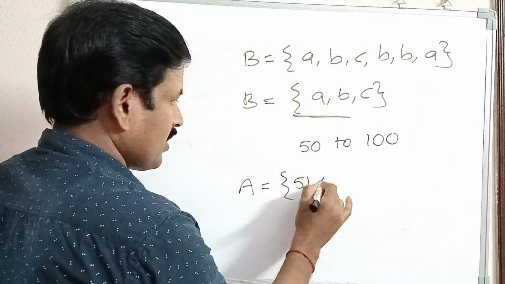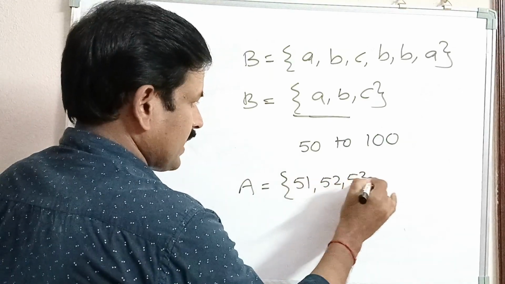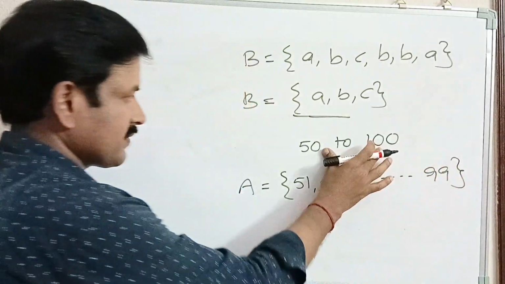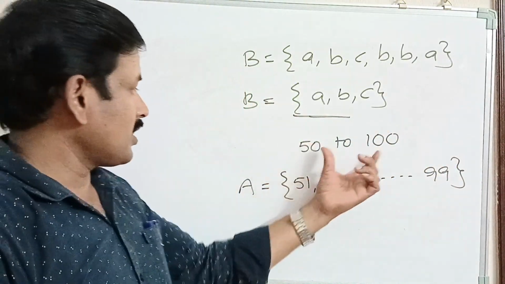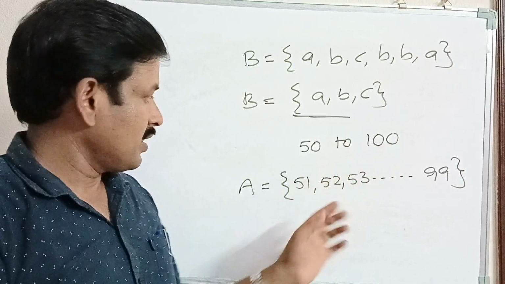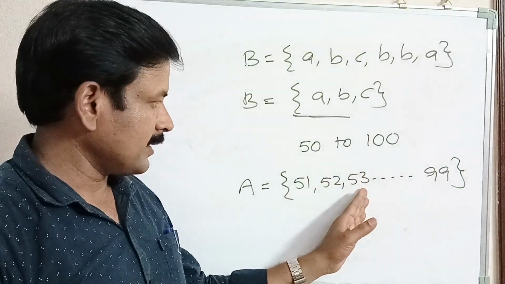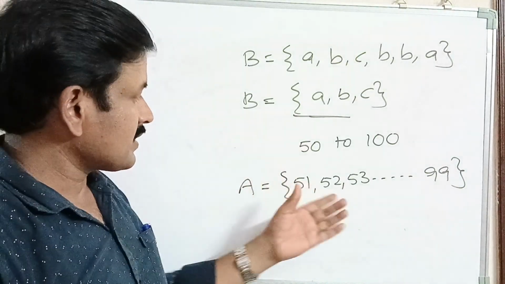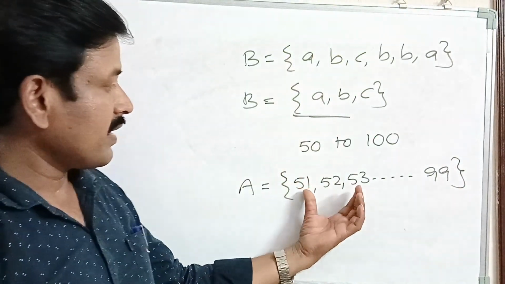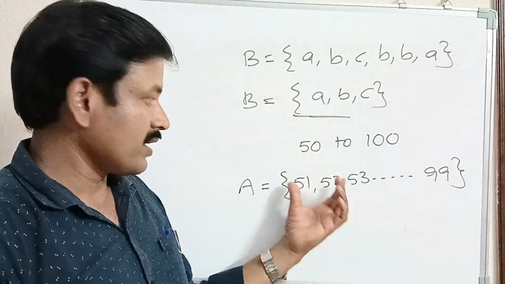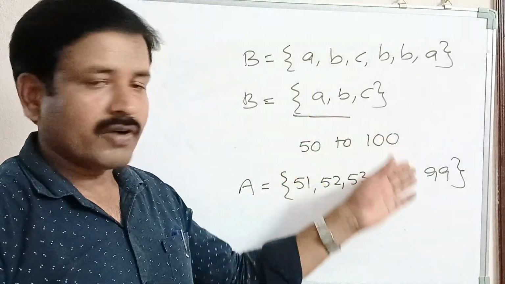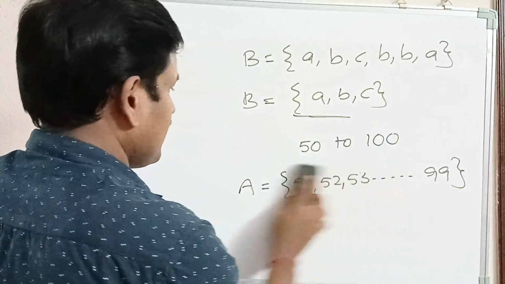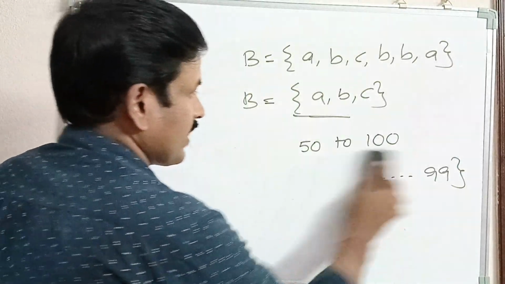Here 51, 52, 53 and so on up to 99. We represent the set by listing some elements, three or four, followed by dots. This is the way of representing a set if the number of elements is very large.